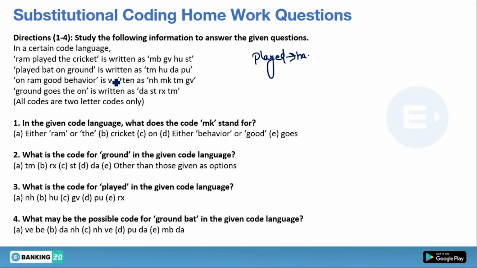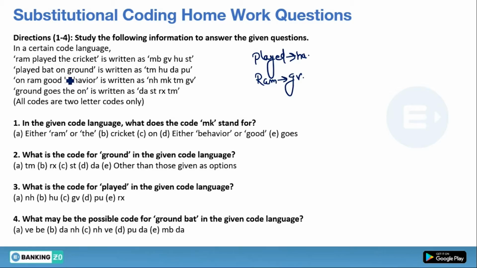Now check first and third. Which word is common? RAM is common, and the code of RAM will be GV. The concept of these types of questions I have already explained in my previous video. This is a discussion of the homework question only. If you are not getting how I am solving these, try to watch the previous video first. Okay, RAM is common between the first and third statements.